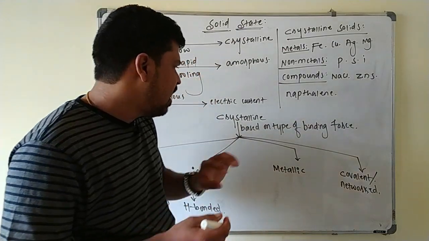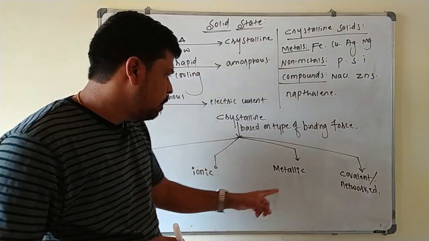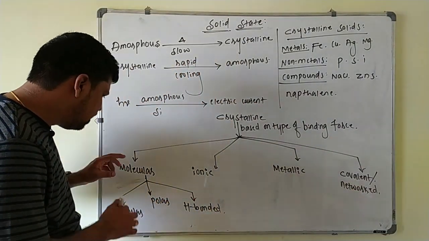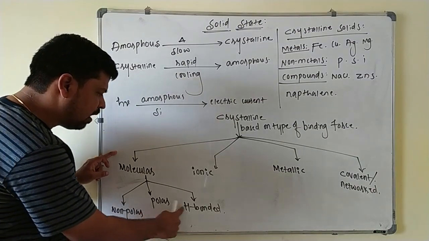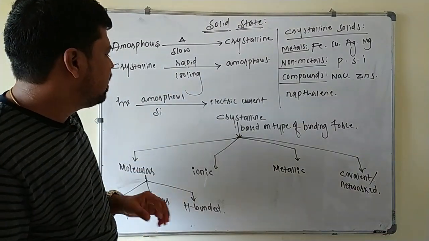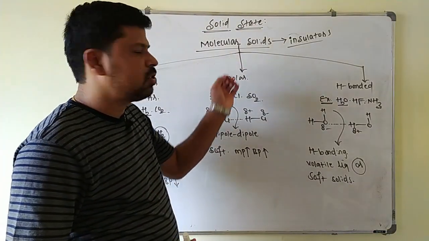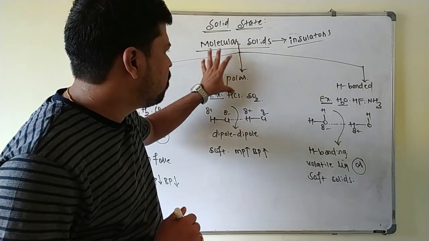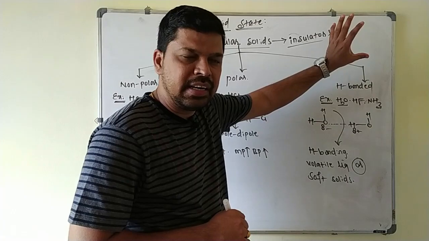Now the next classification is that these crystalline solids, based on the type of binding force between the constituent particles, are again classified into four types: molecular, ionic, metallic, and then network or covalent solids. Molecular solids further have three types: non-polar, polar, and hydrogen bonded. Now we will see all these subheadings in detail. Now the molecular solids: the first point you have to keep in mind is that all types of molecular solids are perfect insulators; they will not conduct electricity.